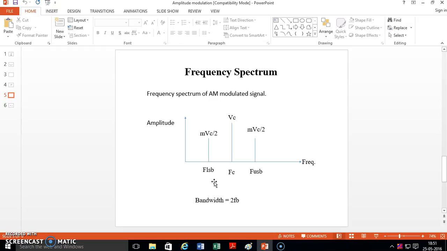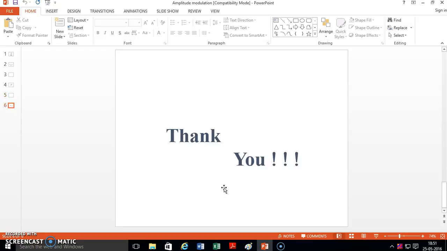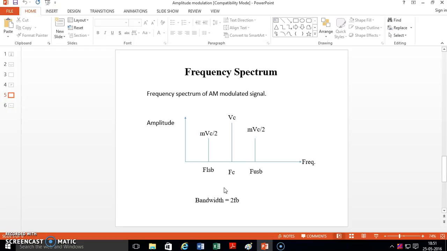Here the higher frequency is fUSB, and the lower frequency is fLSB. Take the difference between these two, and you will get the bandwidth of the AM modulated signal, which is 2 fm. Here it is possible to find easily the bandwidth of this modulated signal.